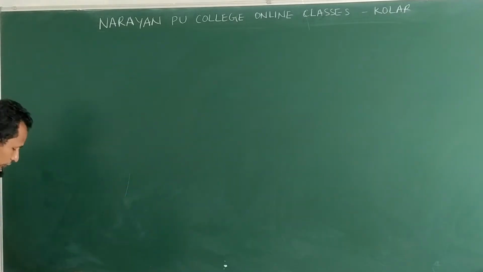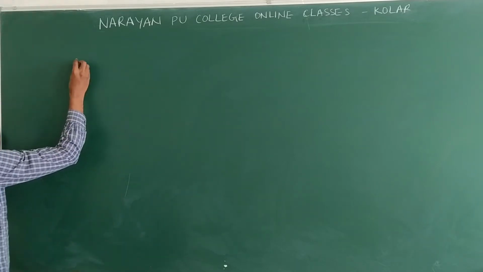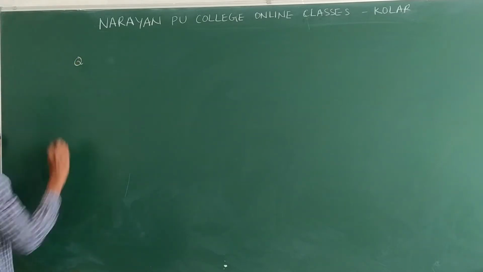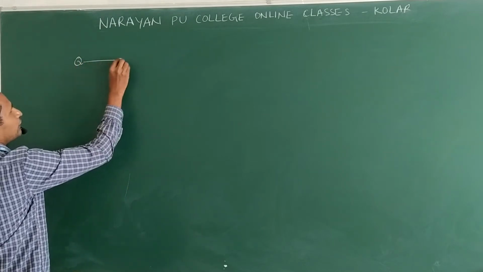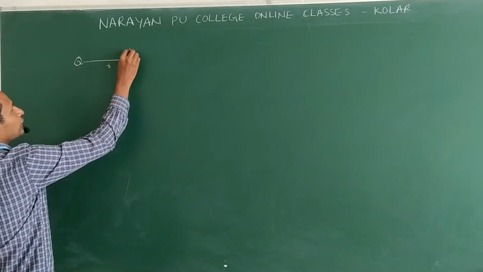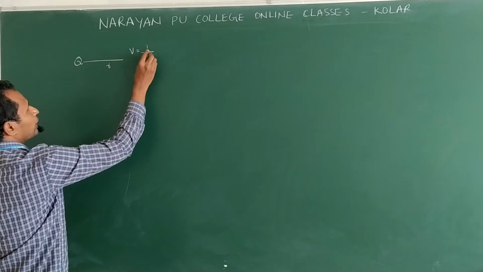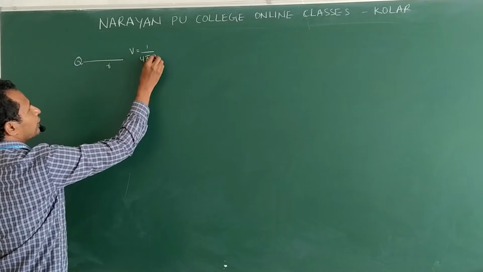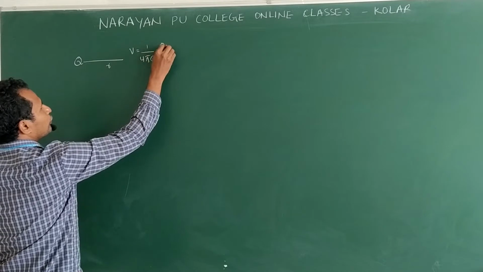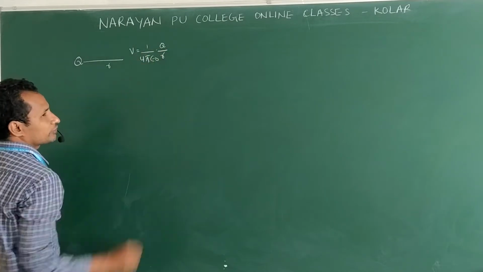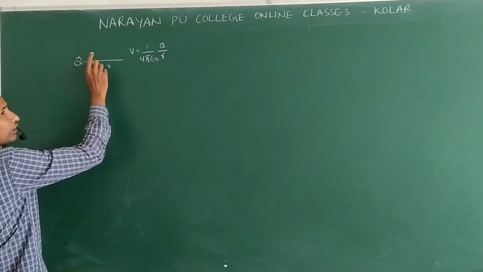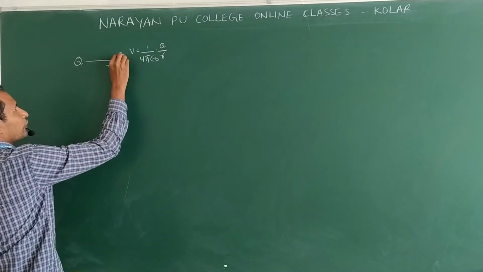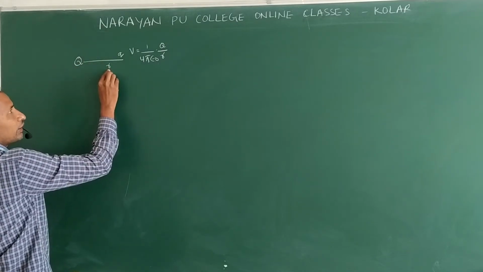That we call energy, or electrostatic potential energy. So, let us say capital Q is a charge at a distance r. The potential is V is equal to 1 by 4 pi epsilon naught Q by R. Clear? To know this potential, we brought one charge, small q, and place it here at a distance r.